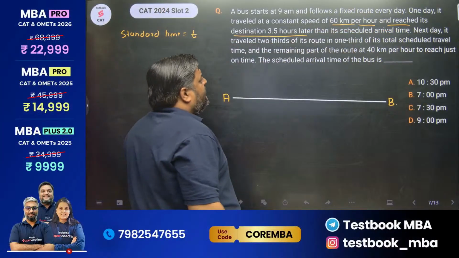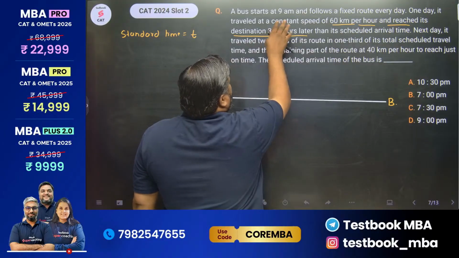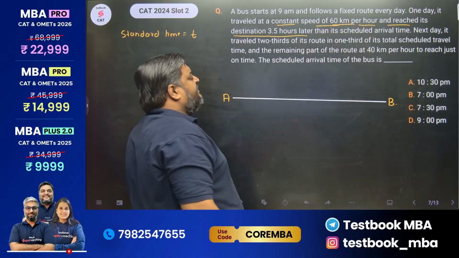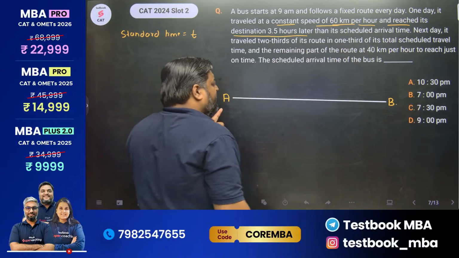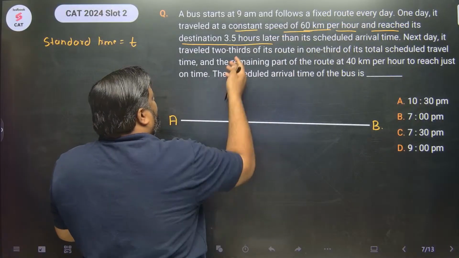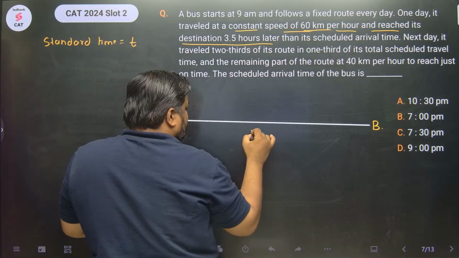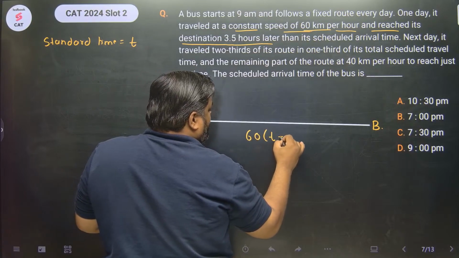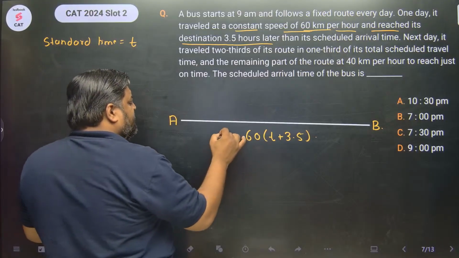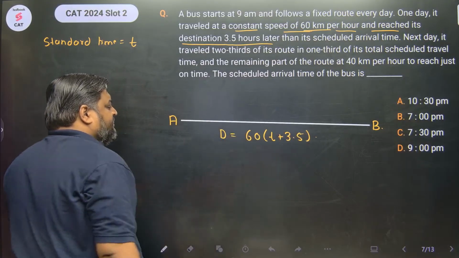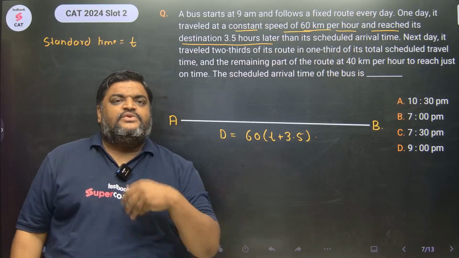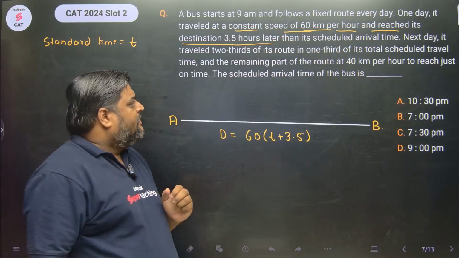But एक दिन क्या हुआ, the bus traveled at a constant speed of 60 and reached its destination 3.5 hours late. So कहीं ना कहीं we can calculate the distance between A and B in terms of the data given. I can say the distance is 60 into T plus 3.5. Traveling at the speed of 60 is taking 3.5 hours more than the scheduled time, right?